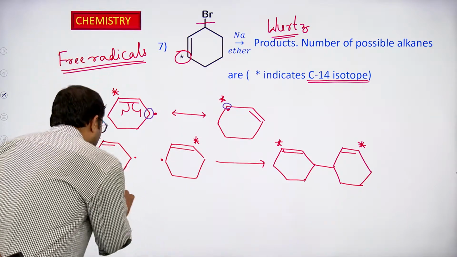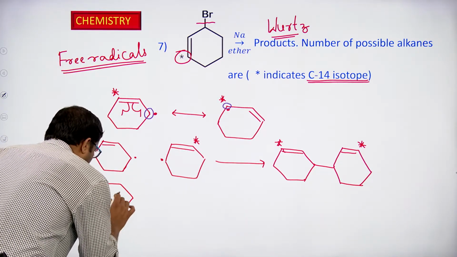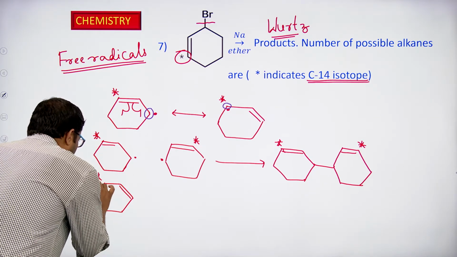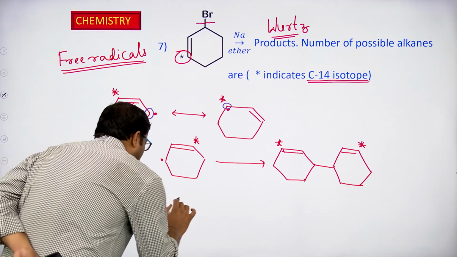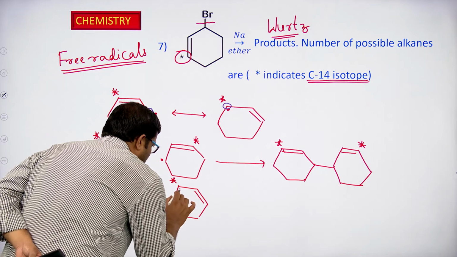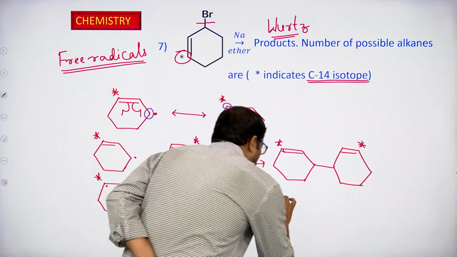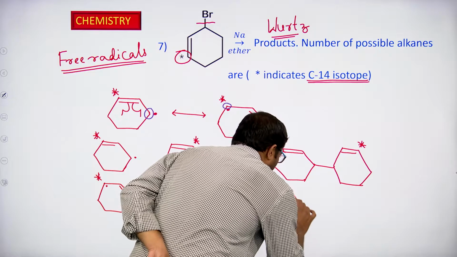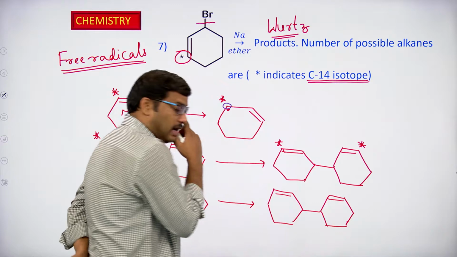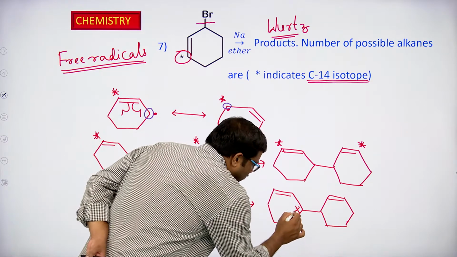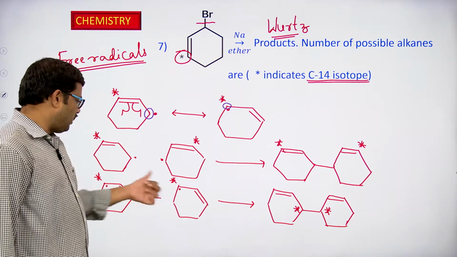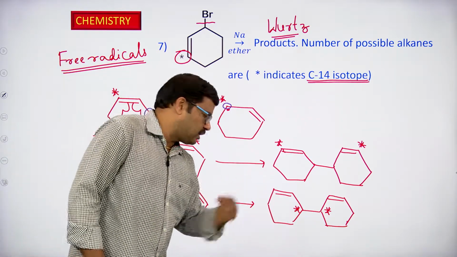The other product that we can expect is this: we have a carbon with the double bond, and on this we have a radical, and it reacts with one more of the same radical in which carbon 14 has the radical. In that case we get an alkane combination, I mean the dimerization that takes place in the Wurtz reaction. If we observe here, this carbon will have the carbon 14 isotope. So if both C14 radicals react together, we get this combination.